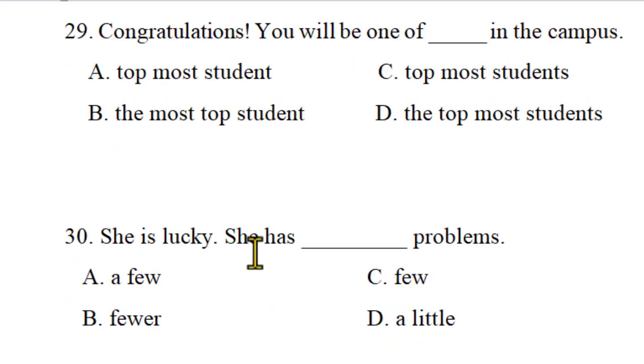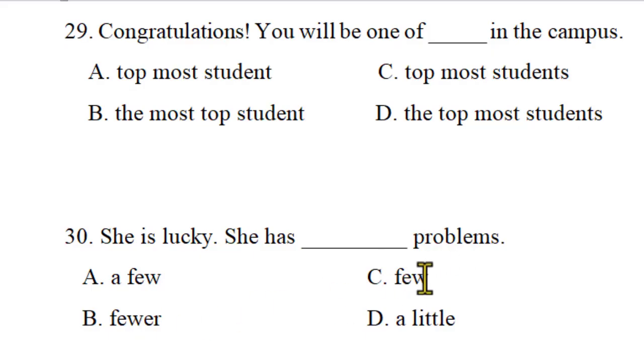She's lucky she has blank problems. A few problems, a few means a small number of problems. If she has some problems or a small number of problems, she's not lucky. We cannot say she's lucky because she has some problems. She's lucky she has fewer, almost none. She hasn't any problem totally. She has fewer problems, exactly. She has few, which is less number, fewer.